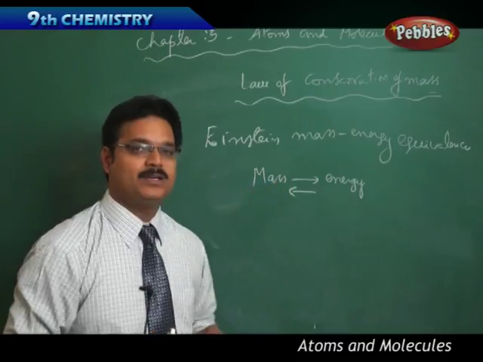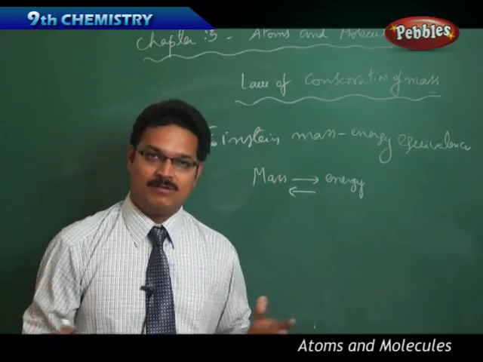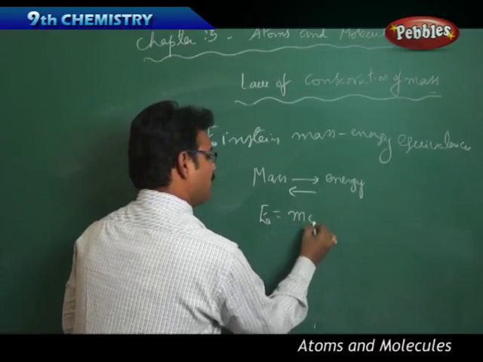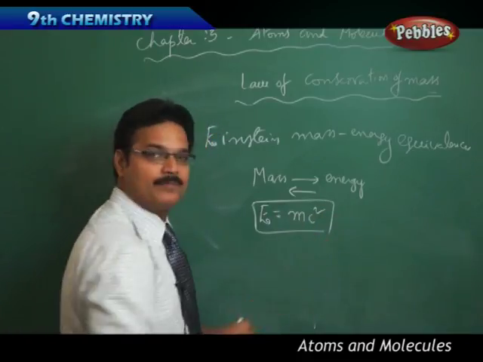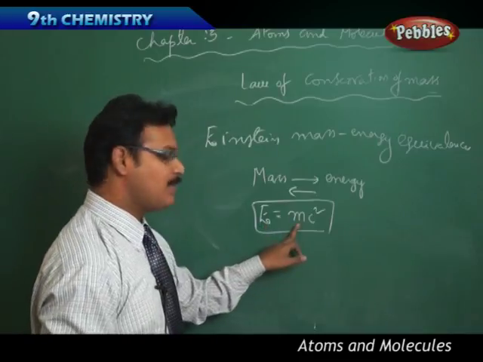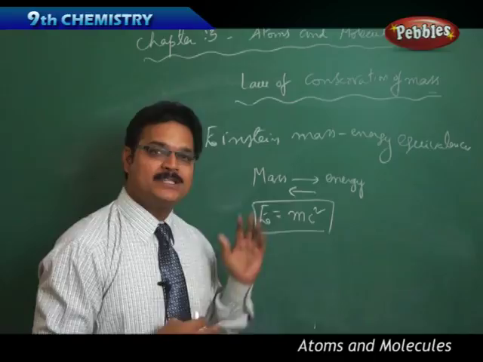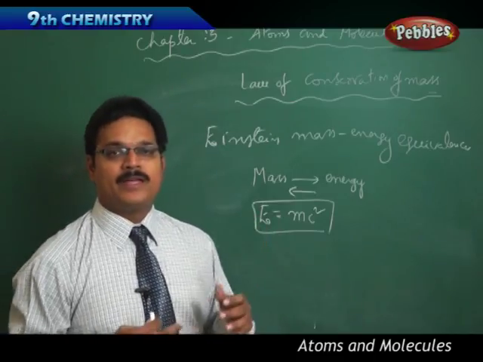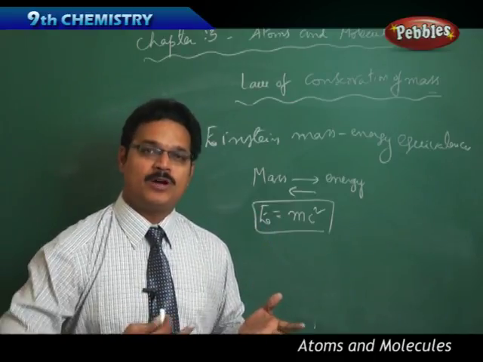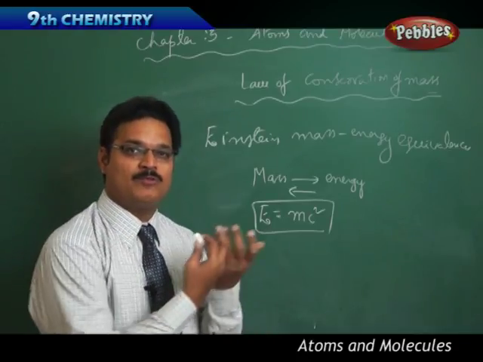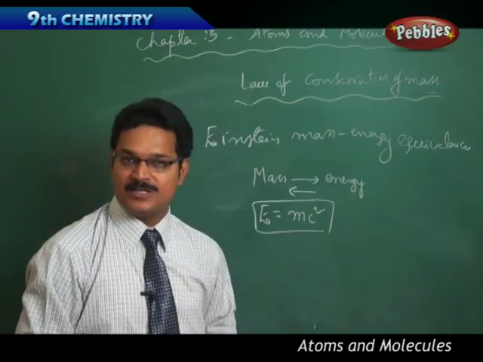Based on this, he has given a very famous law in the world, which is E equals mc squared. So here energy is converted into mass, and mass can be converted into energy. What Einstein wanted to tell you is that the total amount of mass before a chemical reaction and the total amount of mass after a chemical reaction are the same, as we discussed.